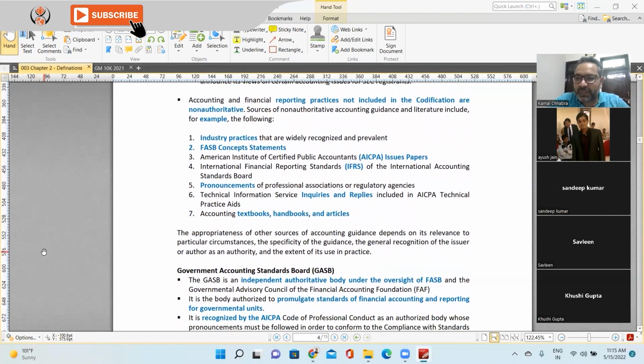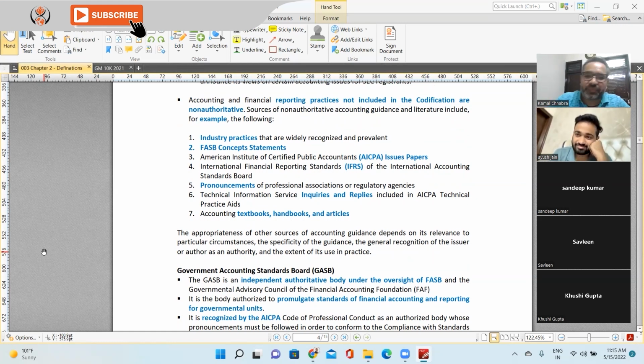Sir, this is the hierarchy we need to follow, the accounting standard codification, as you mentioned in the book. Yes, absolutely true. So there are industry practices, FASB concept statements, and the AICPA also issues certain papers. Sometimes when there is not much clarification in the ASC, we can take reference from IFRS as well.